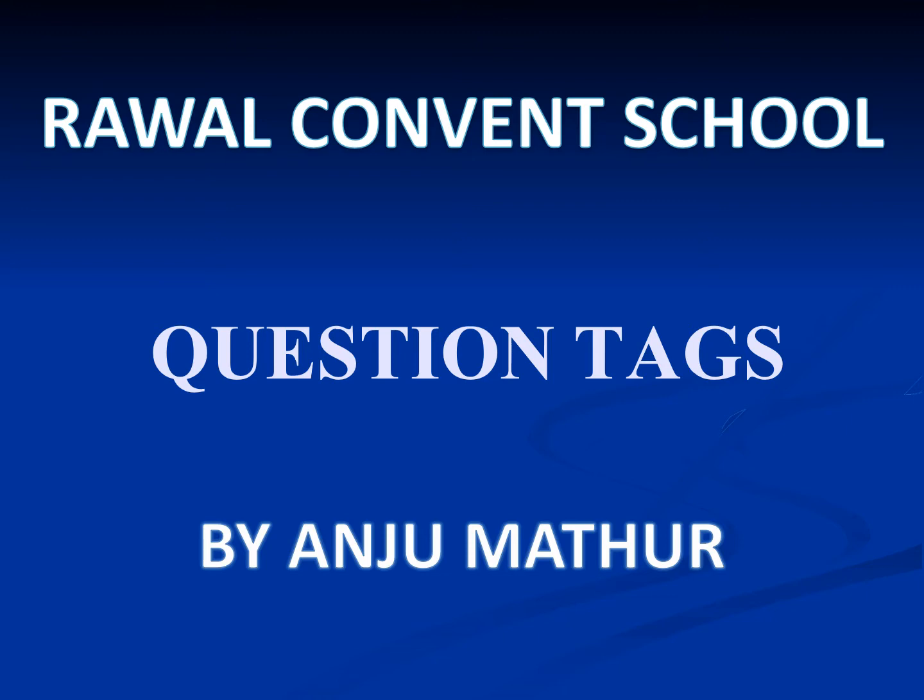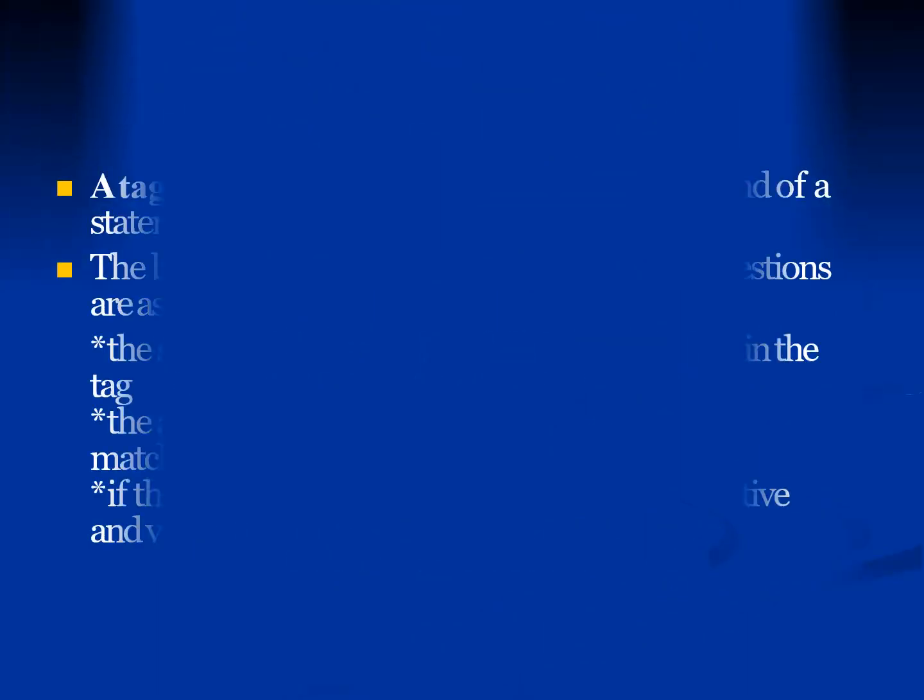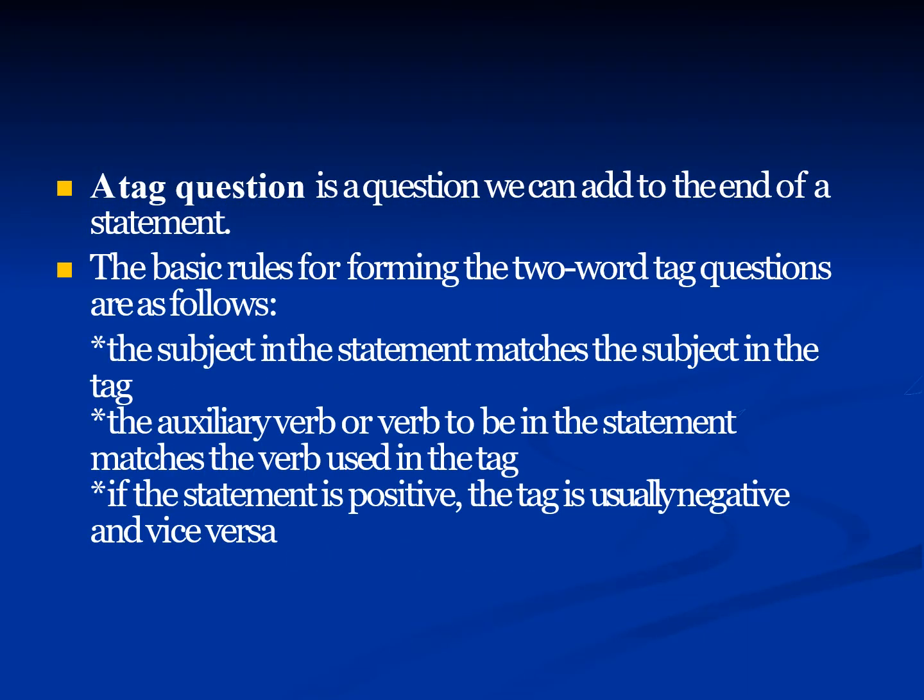Today I am going to explain you question tags. A tag question is a question we can add to the end of a statement. The basic rules for forming the two-word tag questions are as follows. The subject in the statement matches the subject in the tag. The auxiliary verb or verb to be in the statement matches the verb used in the tag. If the statement is positive, the tag is usually negative and vice versa.